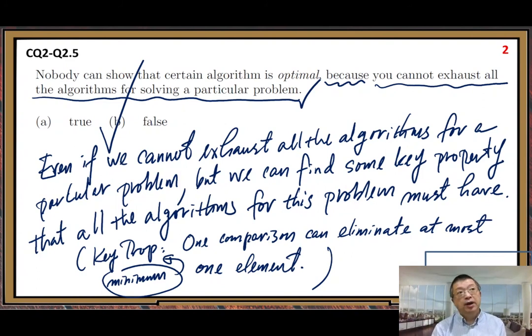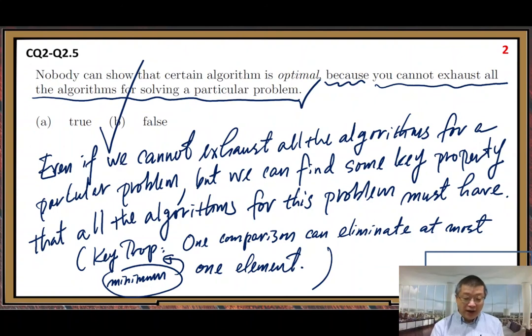But here, using comparisons, no matter if they are known or unknown. Some algorithms have not been discovered, but if they are discovered in the future, they have to follow this property. So we can find that key property.